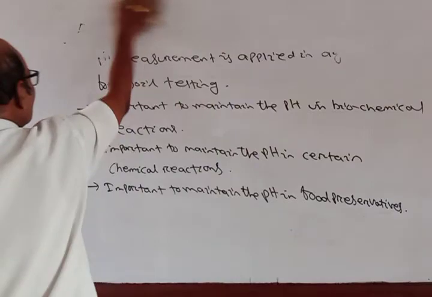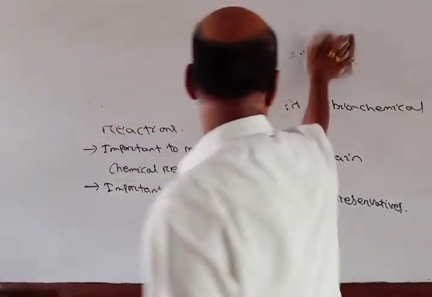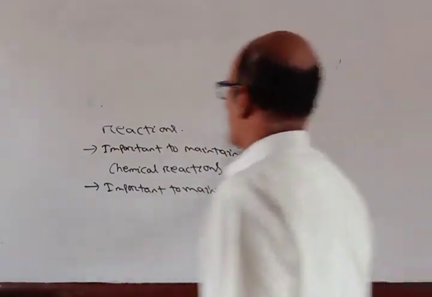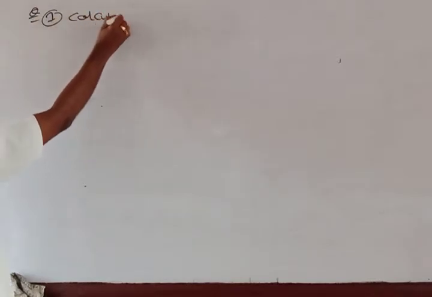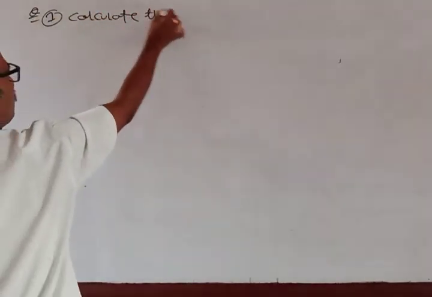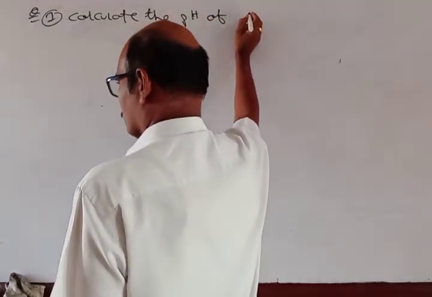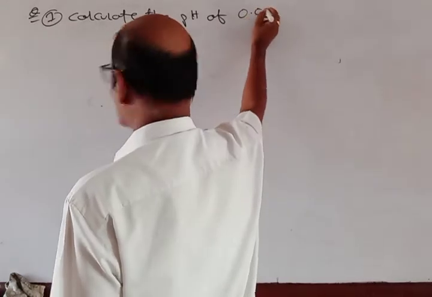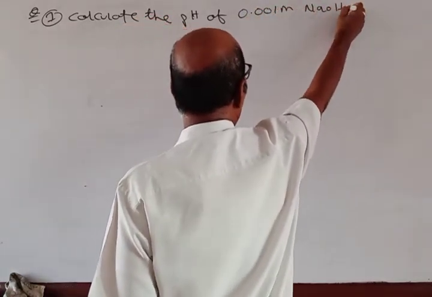Now let us have some numericals based on this pH measurement. Calculate the pH of 0.001 M NaOH solution.